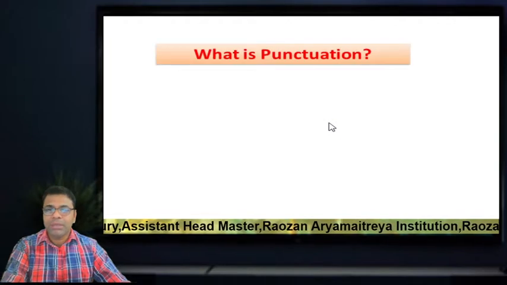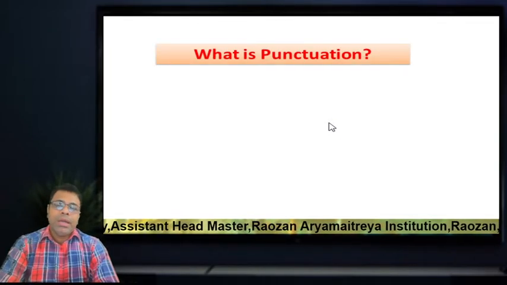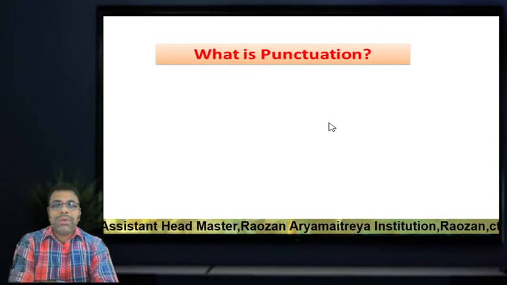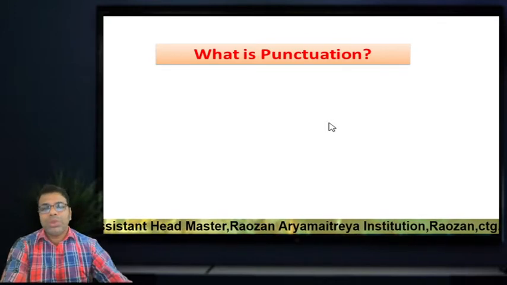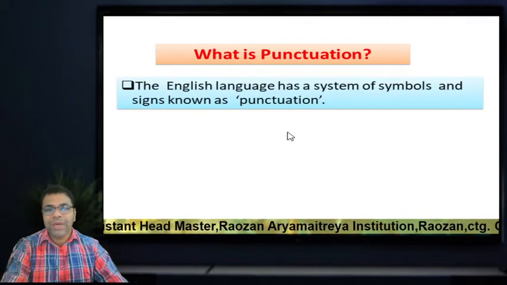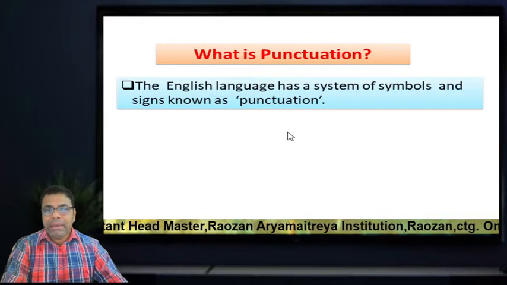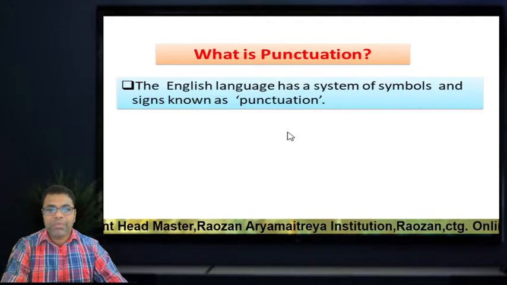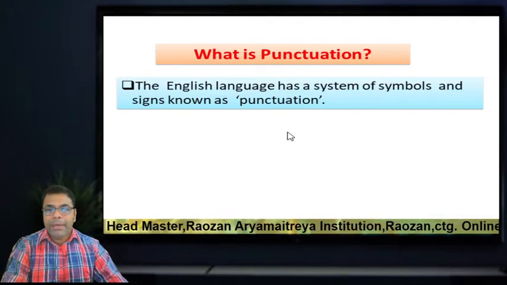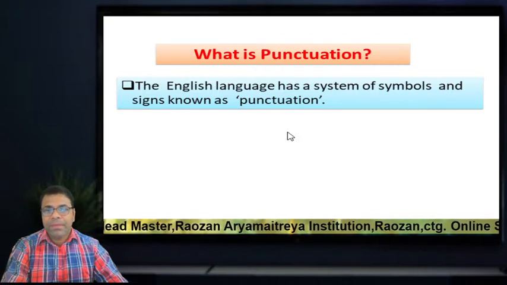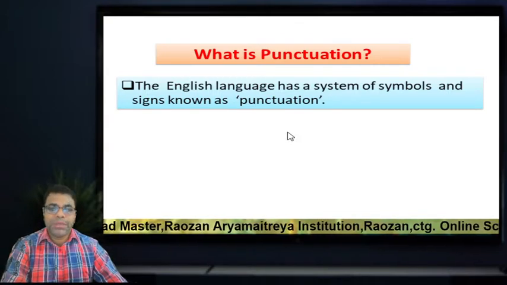Okay, dear learners, first we are going to discuss punctuation. What is punctuation? Dear students, the English language has a system of symbols and signs known as punctuation.